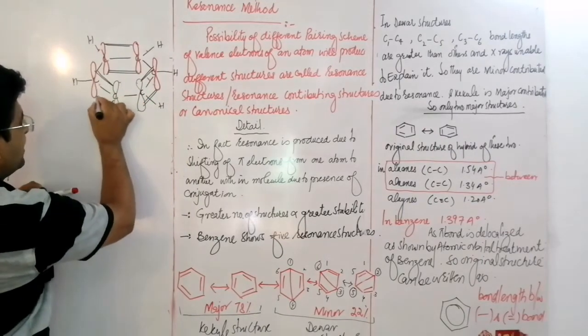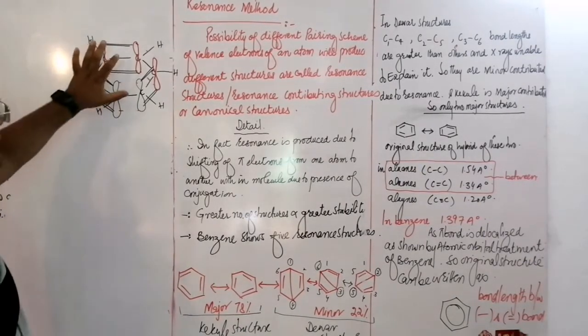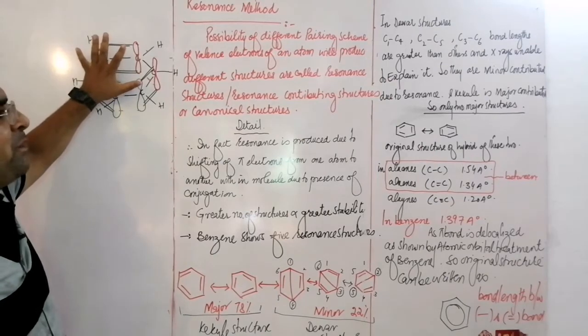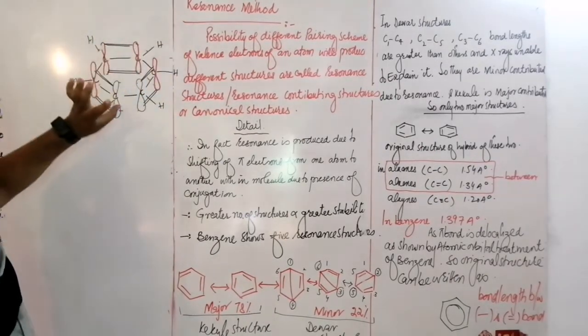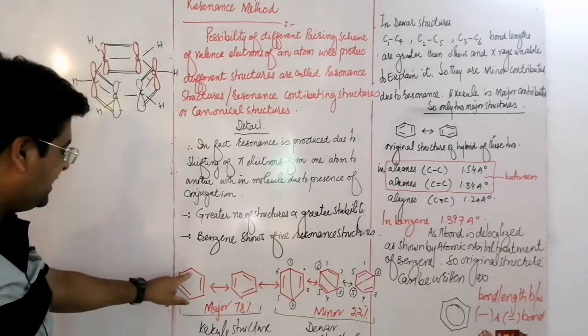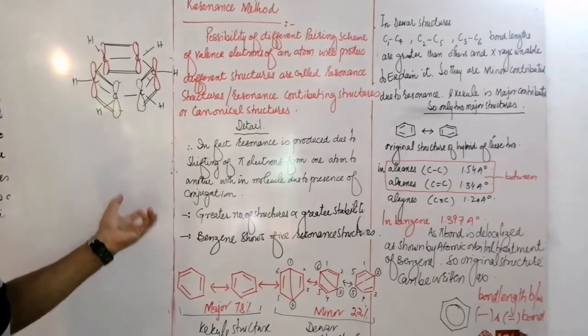What happens by forming these three new pi bonds? In fact, the pairing scheme of pi electrons is changed. Its direction is changed. In benzene, the pi bond will change its direction.